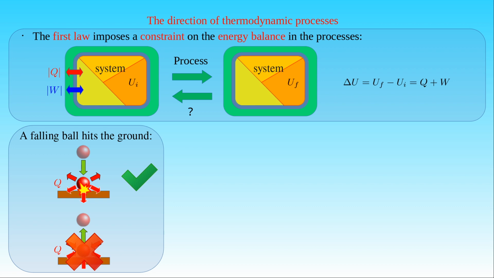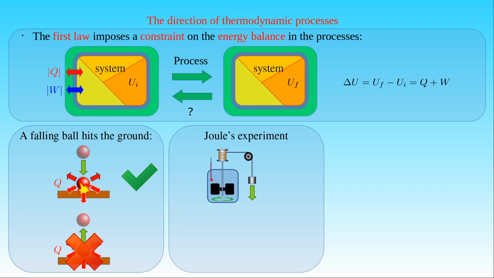Another simple example is the Joule experiment, where a falling weight drives a paddle, stirring the water in a calorimeter, where the water can be warmed by a rotating paddle immersed in the liquid. In the inverse process of the Joule experiment, the heat absorbed by the water would be converted to work driving the paddle wheel in the opposite direction and lifting the weight. Although we can perform the Joule experiment whenever we want, we never see that the weight is lifted at the expense of cooling the water.